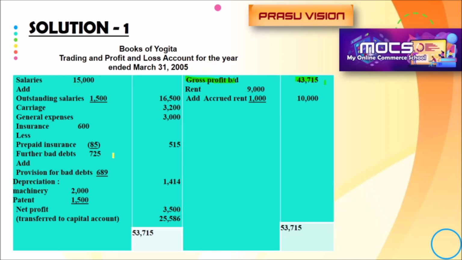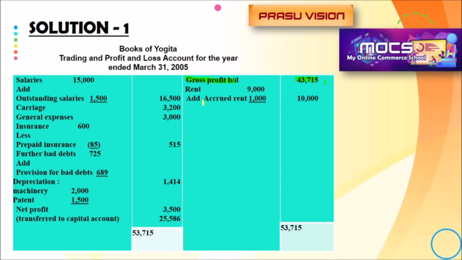Further bad debts 725 is there. We have to add the further, meaning the new provision. When we calculate the new provision, remember we will deduct from debtors the further bad debt of 725 and take the percentage of provision for doubtful debt. That total is 1,414. Depreciation we have calculated: machinery 2,000, patent 1,500. So total depreciation 3,500. And also we are writing the rent income 9,000.